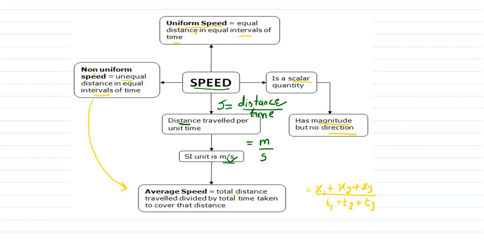How can we define it? The total distance travelled, likewise x1 distance, then x2 distance, then x3, and the time taken to travel the x1 distance is t1. So total distance by total time. So we can find the average speed of an object.